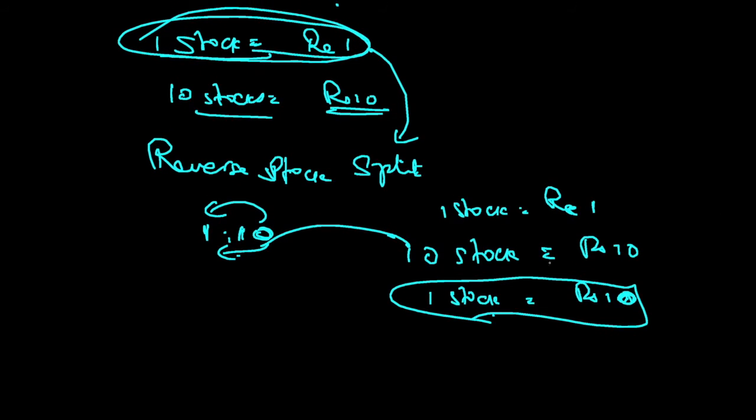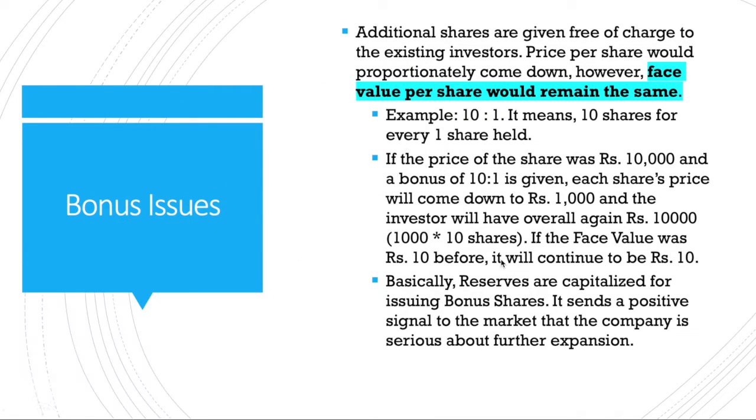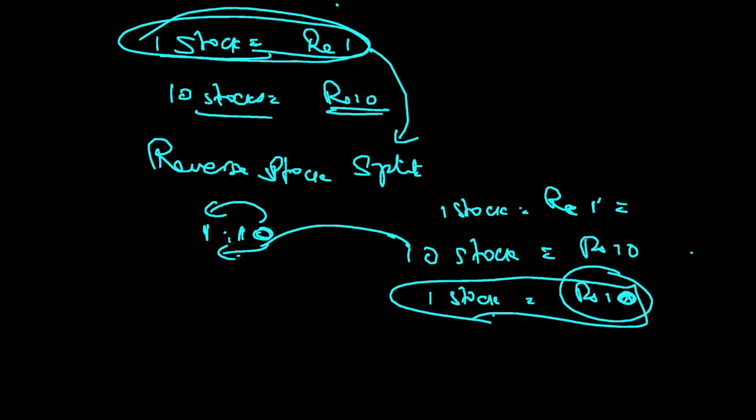So instead of splitting, you are clubbing multiple stocks together. 10 stocks have been clubbed into one stock, and accordingly the price also will go up proportionately. So initially one stock was 1 rupee. Now one stock is 10 rupees. That is reverse stock split. Then the next one is bonus issues. Now bonus issues are also very similar to stock split.